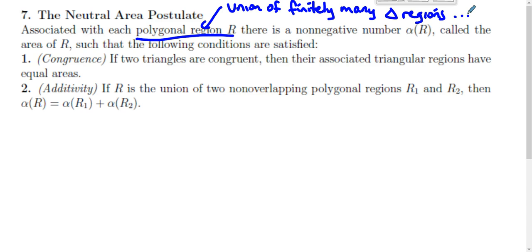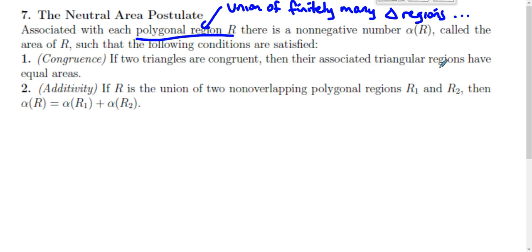Area satisfies two conditions that seem obvious, but we postulate them anyway. One, if two triangles are congruent, then their associated triangular regions have equal areas. And then two, area is additive. If you have the union of two non-overlapping polygonal regions, then the area of the union is equal to the sum of the areas of the individual regions.